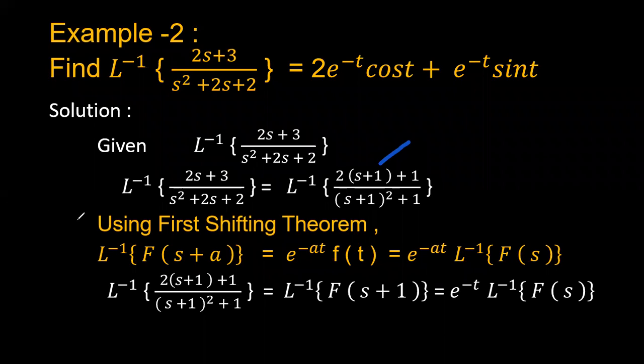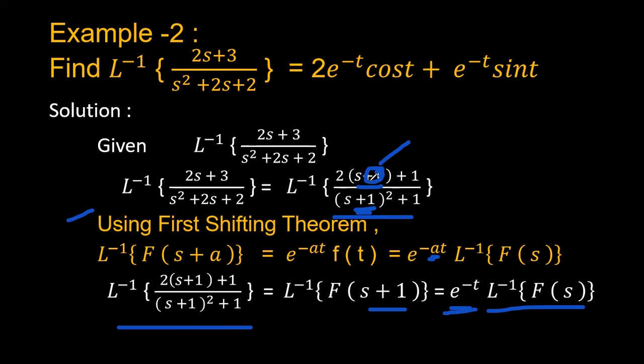Right. So again you have to apply the first shifting theorem: Laplace inverse of F of s plus a, because it is of the s plus a type, equals e power minus a t times Laplace inverse of F of s. So now this function is represented as Laplace inverse of F of s plus 1. In place of a, you will have the 1 here. The value of a is 1, so e power minus 1 into t is represented as e power minus t, Laplace inverse of F of s. What is F of s here?